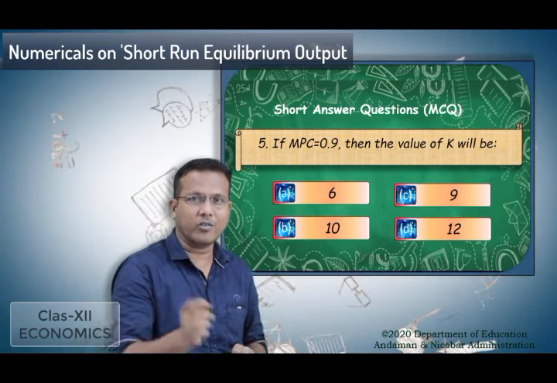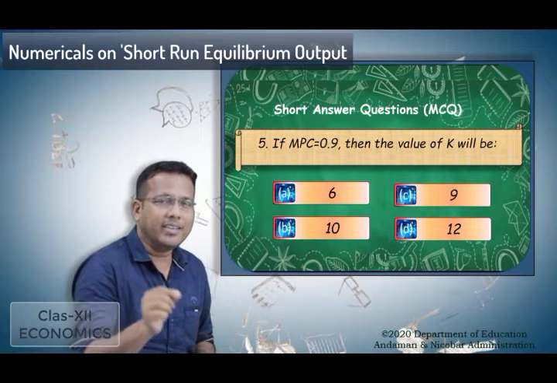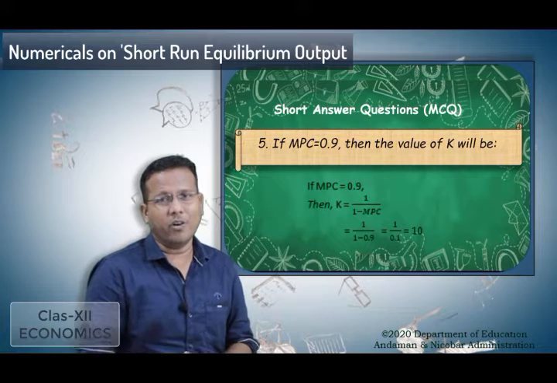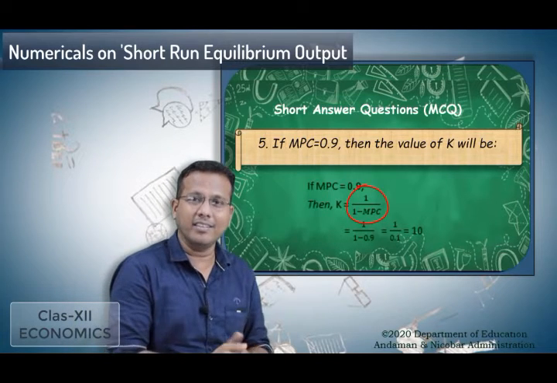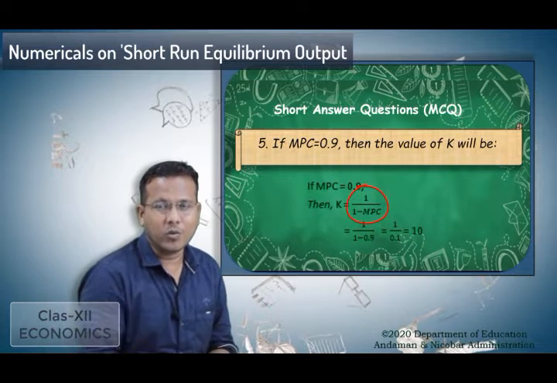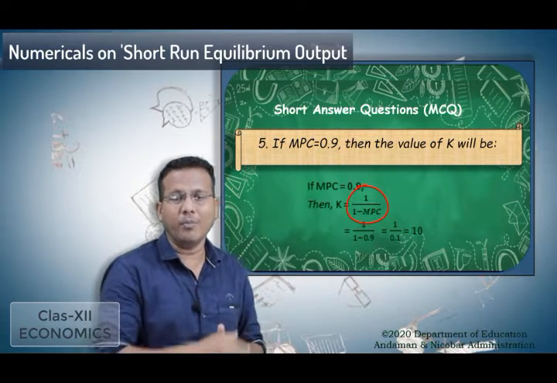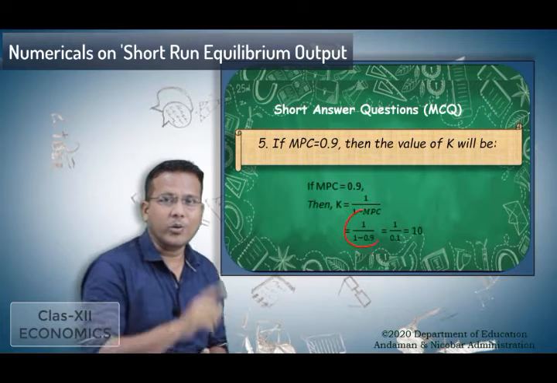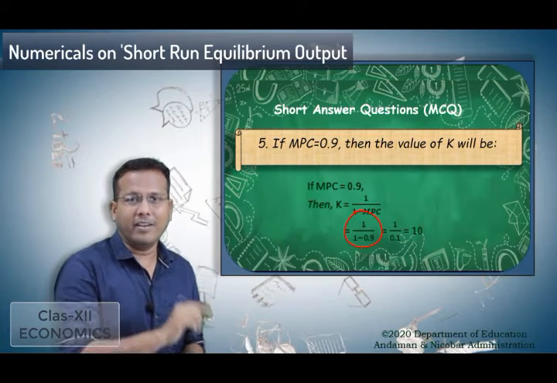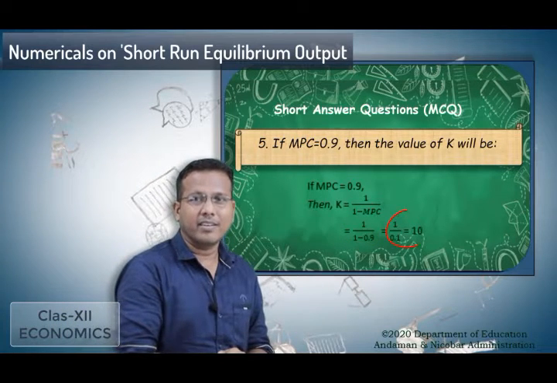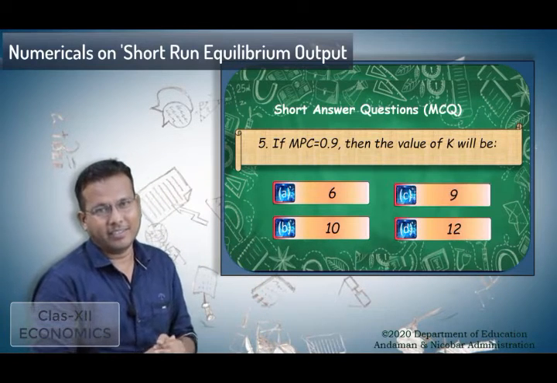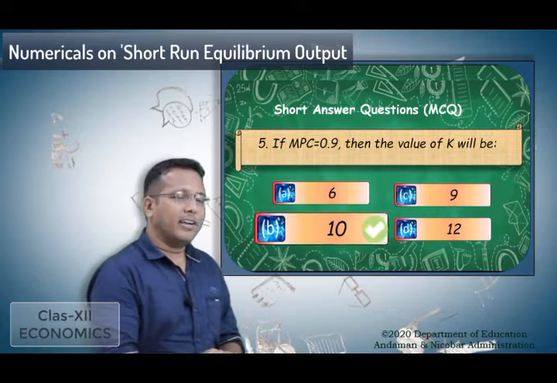When the MPC is 0.9, we can get the value of the multiplier, that is K, by the formula K is equal to 1 by 1 minus MPC. The value of MPC is given as 0.9, so the equation becomes K is equal to 1 by 1 minus 0.9, which is equal to 1 by 0.1. By dividing 1 by 0.1, we get the value of 10. So 10 is the correct answer, and option B is the correct answer for this question.